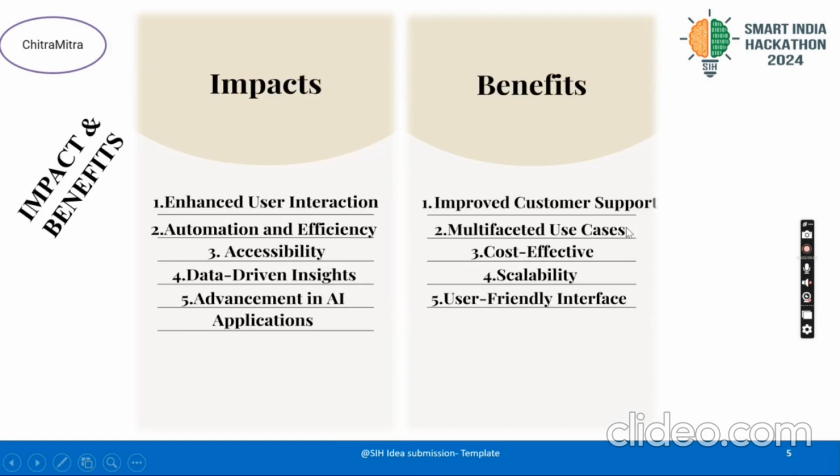Next, impacts and benefits. Basically, our impacts are enhanced user experience, automation, efficiency, and accessibility. All things are dependent on data, so data-driven insights as well as advanced AI applications will be there. Using our portal, we can integrate it with any other portals also. So the advancement of AI applications will be there. Users can do effective interactions, so there is also a big impact, and automation and efficiency will be there too.